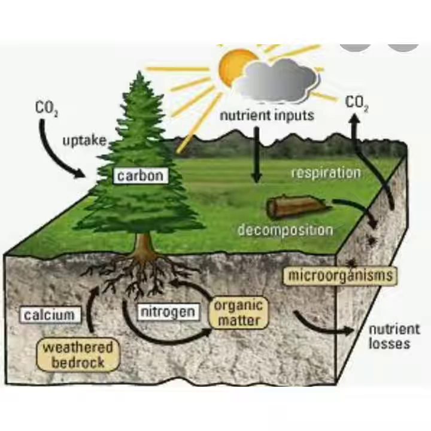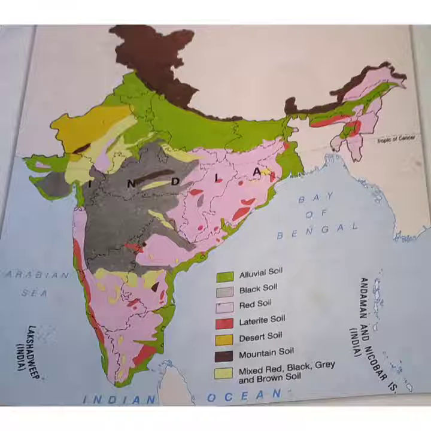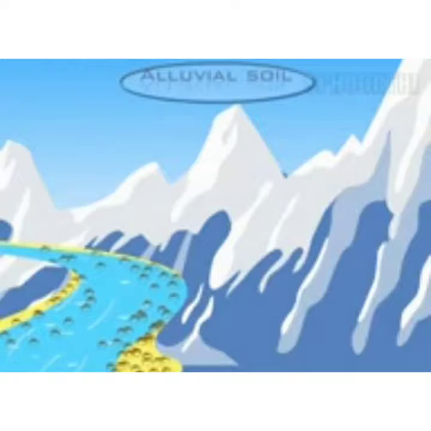There are six major types of soils found in India. They are alluvial soil, black soil, red soil, laterite soil, desert soil, mountain soil. So let's learn about these soils one by one.